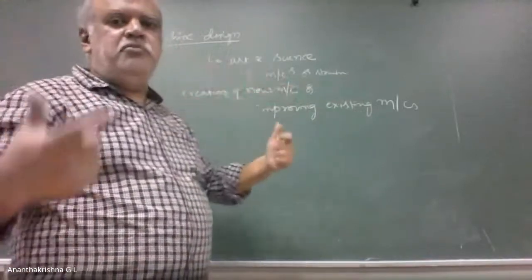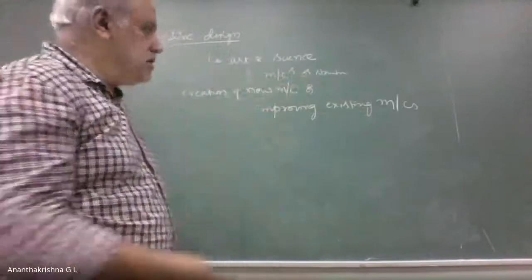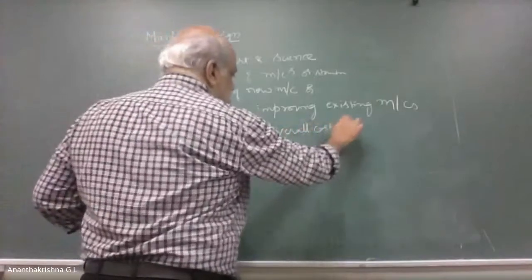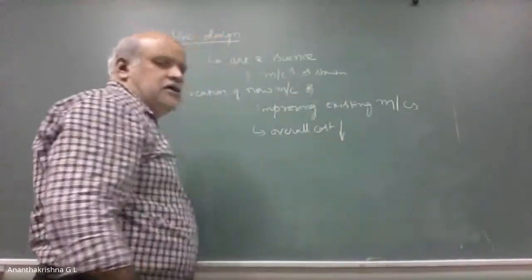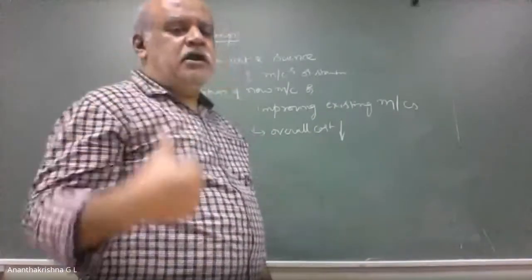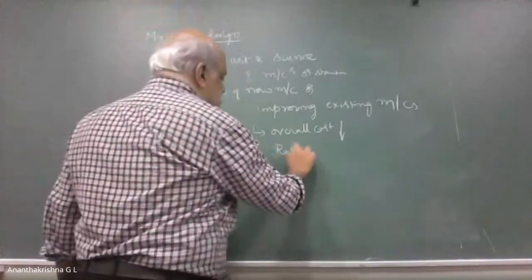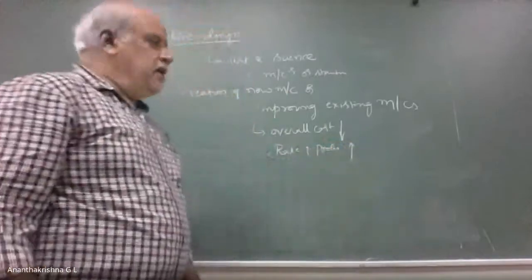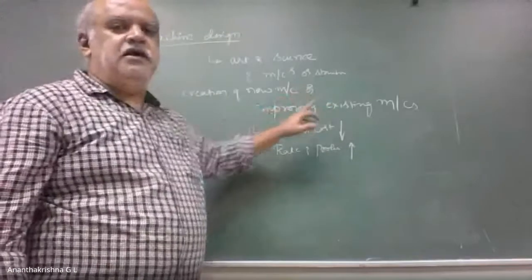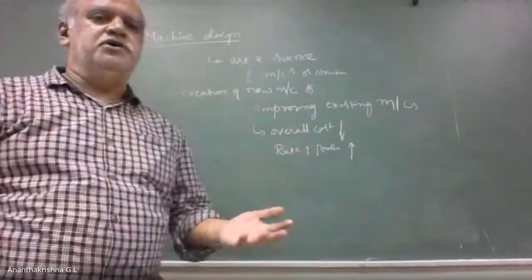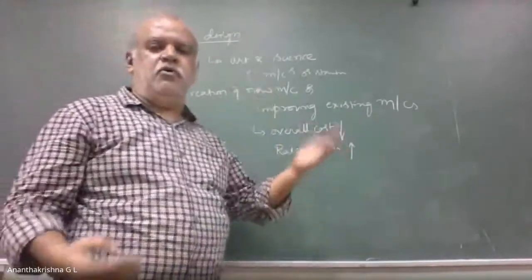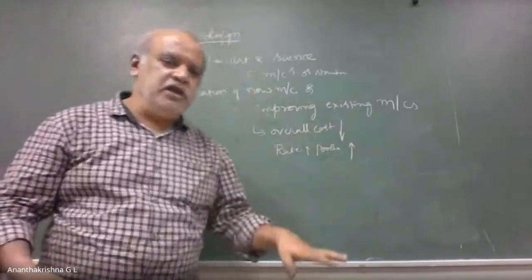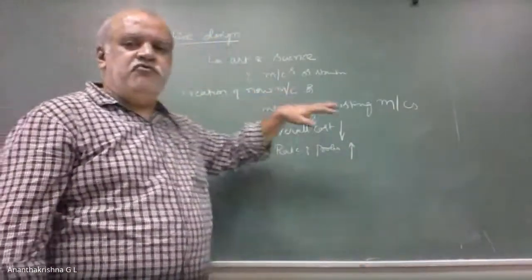When you do improvement of existing machines, that means the overall cost should come down, and the rate of production should also increase. This is what happens when you are trying to improve an existing machine. There should be an improvement in production rate, less overall cost, and the performance of the machine should be much superior to what it was before improvement.